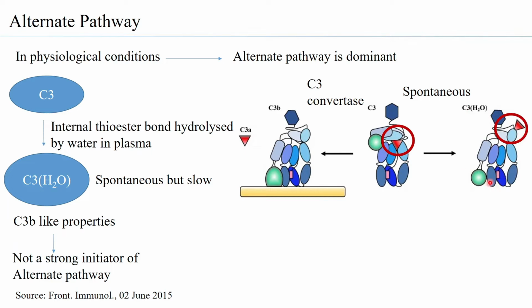So here again what you can see is that the C3H2O has a very similar conformation as the C3b has, and therefore it is suggestive of the fact that it has C3b-like properties. Now C3b itself can definitely bind to pathogen associated molecular patterns, and therefore C3b is considered to be a molecule that is carrying out immunosurveillance, because it is able to identify a lot of pathogen associated molecular patterns, and not just identify but actually bind to them.